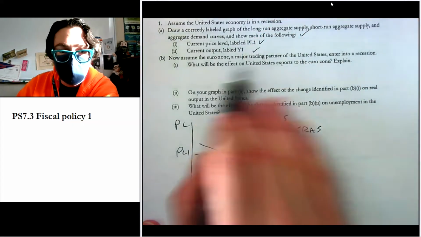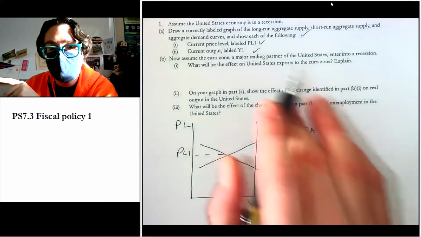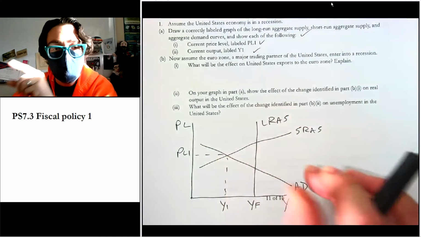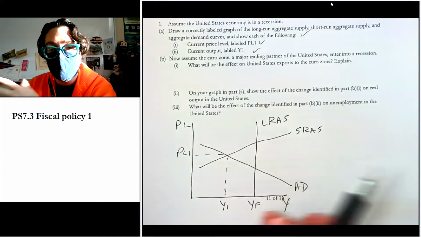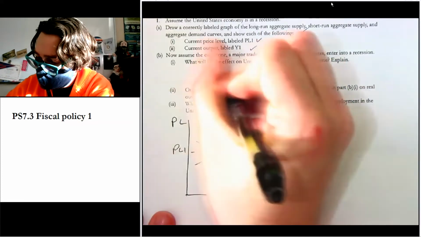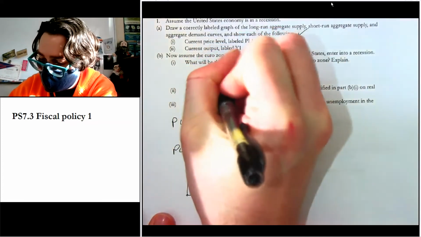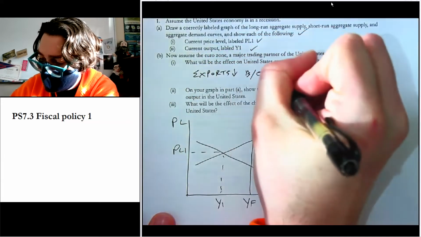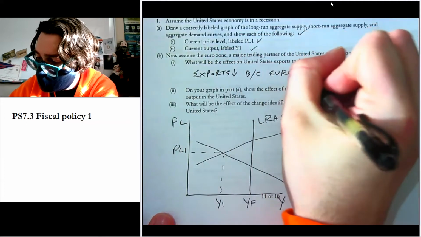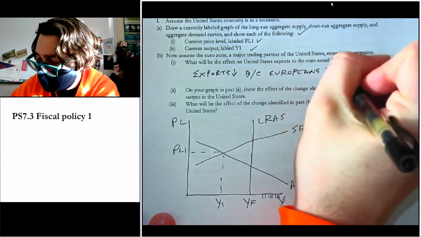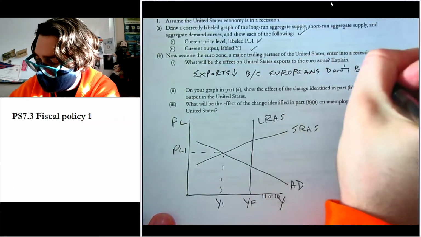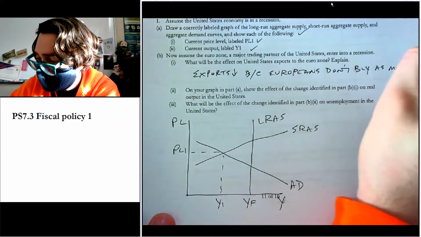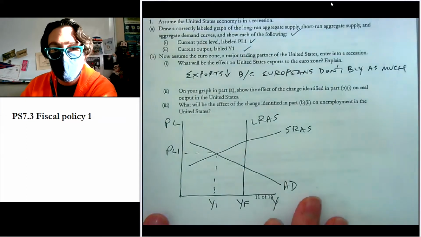Now, assume the Eurozone, a major trading partner of the United States, goes into a recession. What will be the effect on US exports to the Eurozone? Explain. So, well, we'd say exports decrease because Europeans don't buy as much, right? That's the simple answer. That's pretty straightforward.